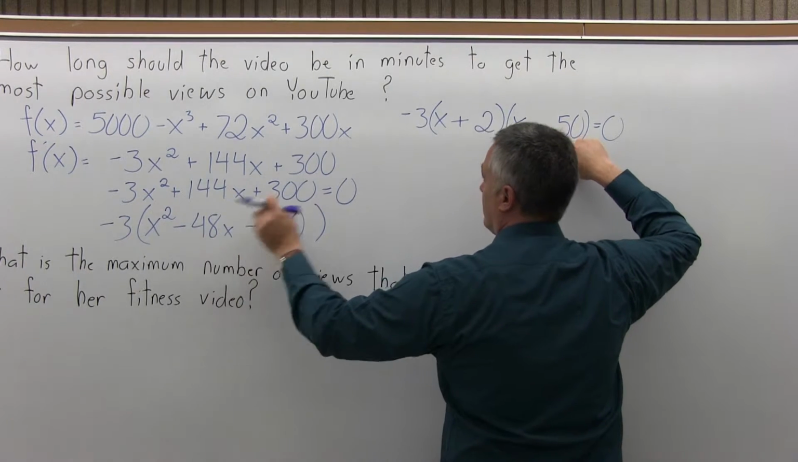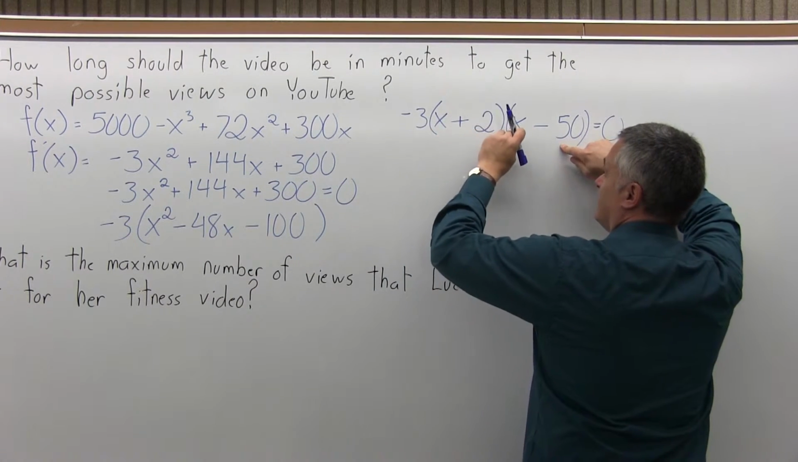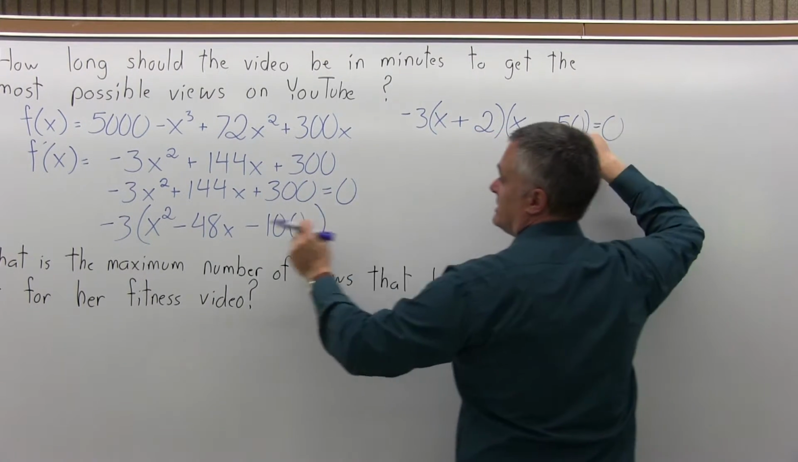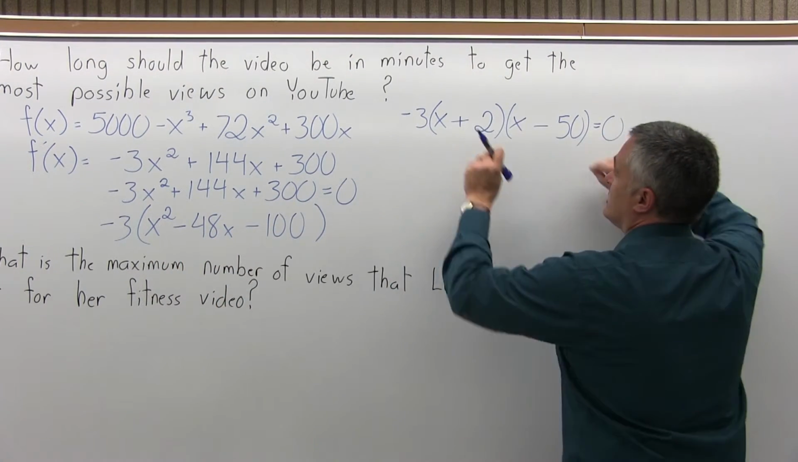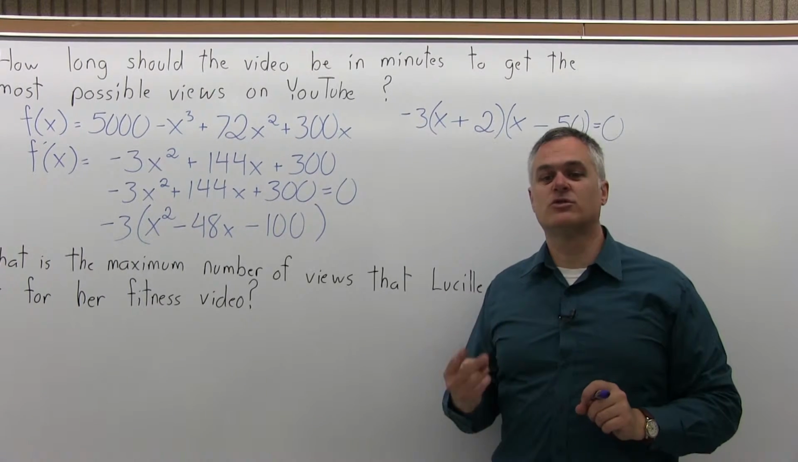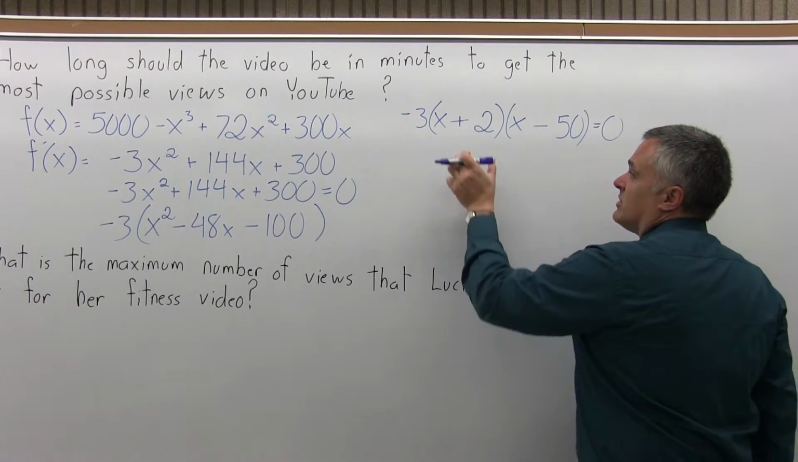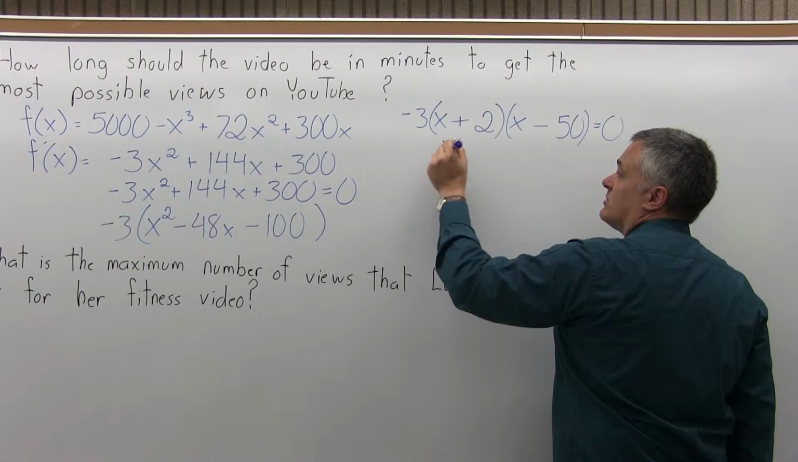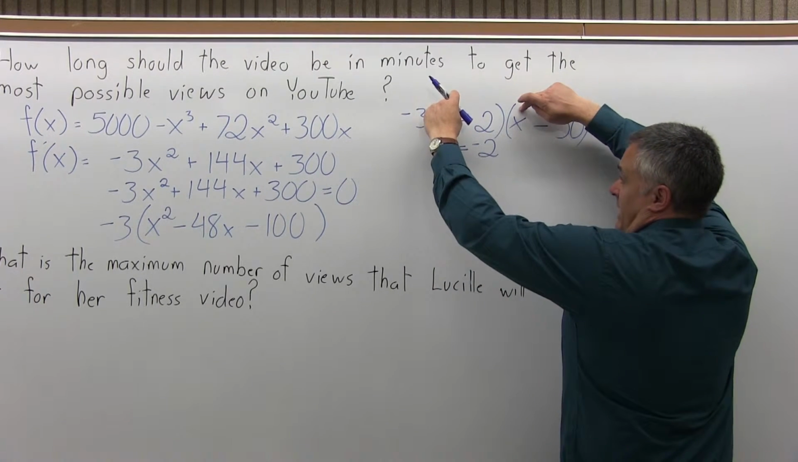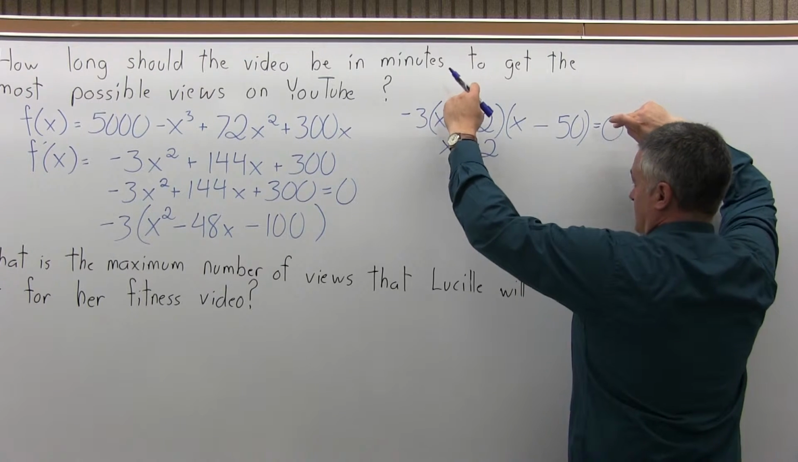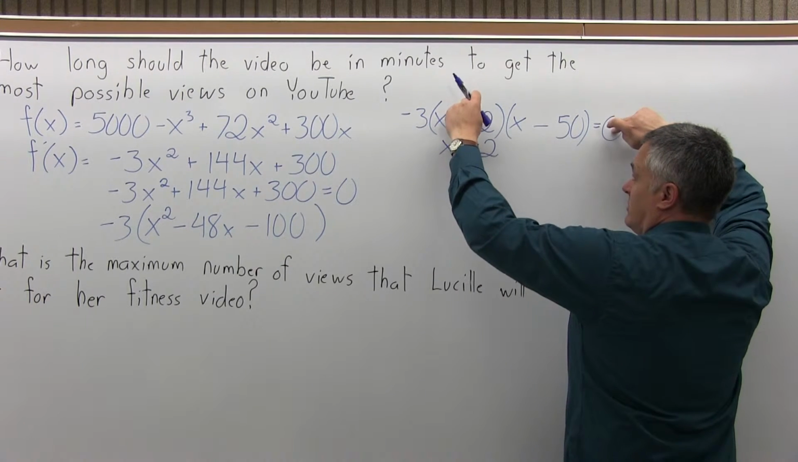value I started with. So if I FOIL x plus 2 times x minus 50, the result will come out to x squared minus 48x minus 100. So that's the correct factoring. 2 factors, 2 solutions. So the factor of x plus 2 gives me a solution of x equals negative 2. Again, if I put in a negative 2 where I have an x and do the math, I will get 0 equals 0. It makes the equation true.